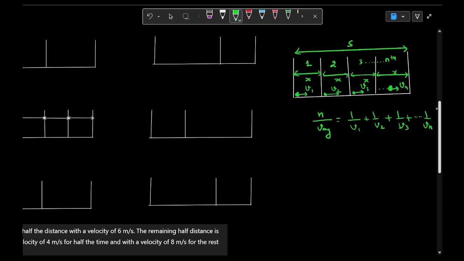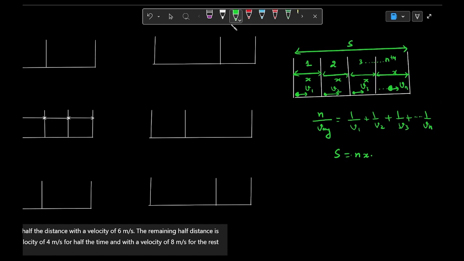That point is very important. So I can write that total distance s is n times x, because all lengths are x and it is divided into n parts. Each length is x meters, so the total length will be nx. So s is equal to nx.